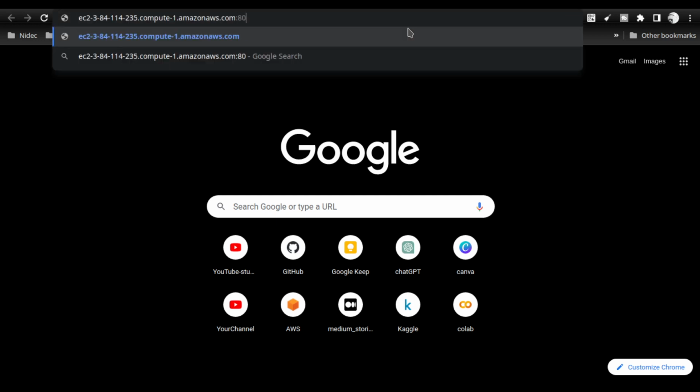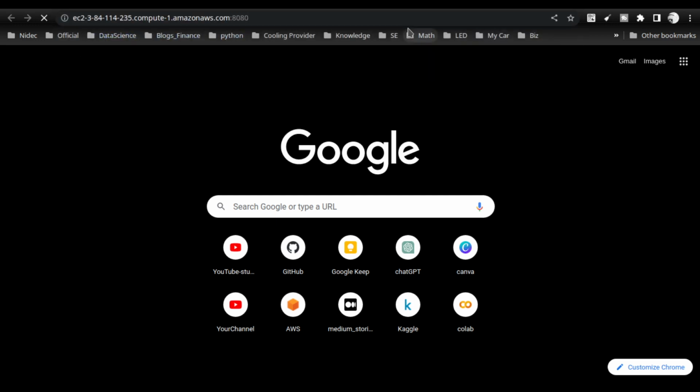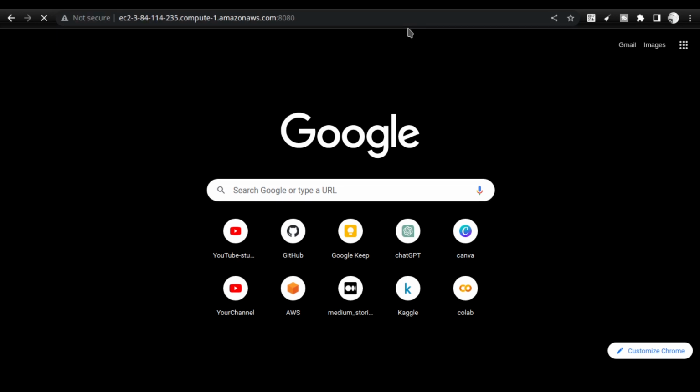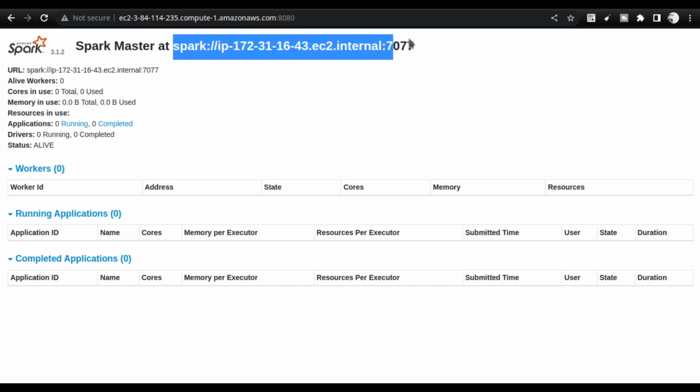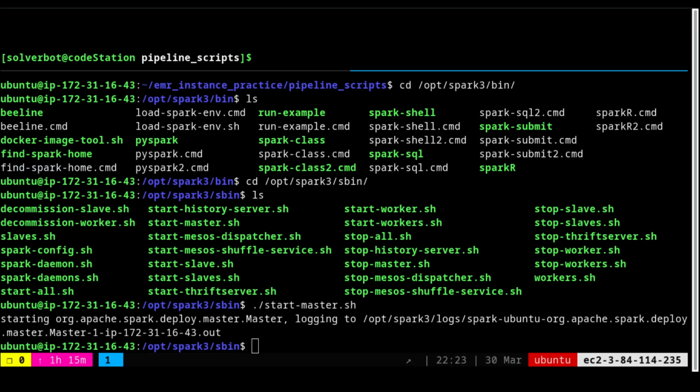Since we already gave the 8080 port open, now you will be able to see the Spark master running. This is the Spark master IP address, the connection string that you need to copy and keep, because we are going to use it next. This is where you can see how the code is running. Let us go back to the terminal now.